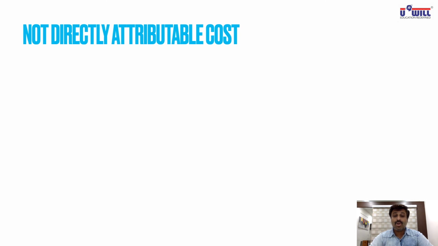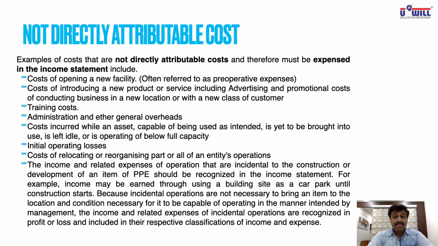Not directly attributable cost. Which expenses are not to be included in directly attributable cost? Examples of costs that are not directly attributable costs and therefore must be expensed. Expensed means taken to the debit side of the P&L account. In the income statement include the cost of opening a new facility, often referred to as pre-operative expenses. It means initially you do some market research, you spend some money, you hire some agents, you give them transportation costs so that they search sites for you at various places. All that, opening a new facility, pre-operative expenses, are not to be included.